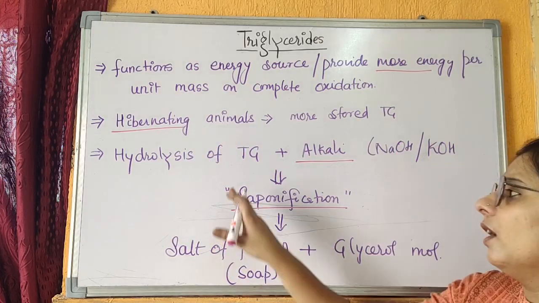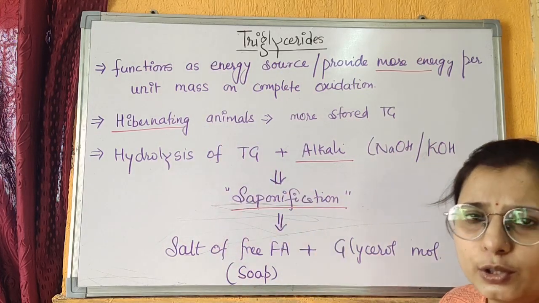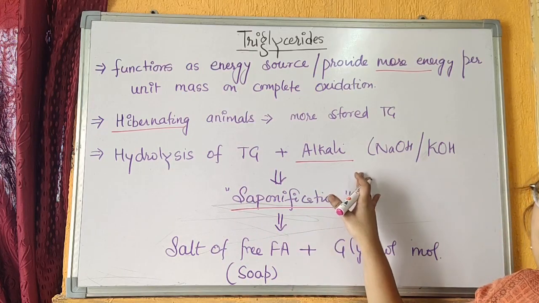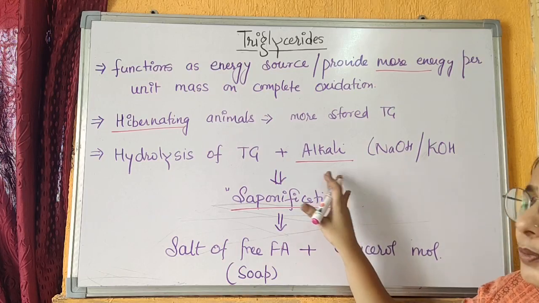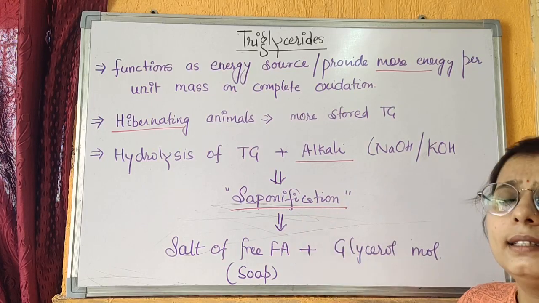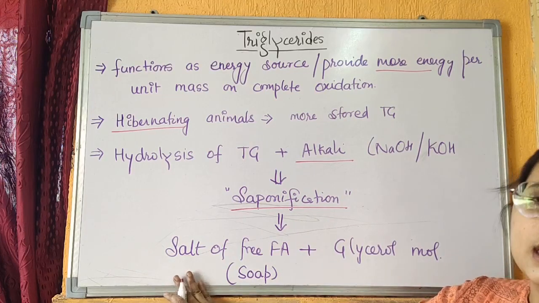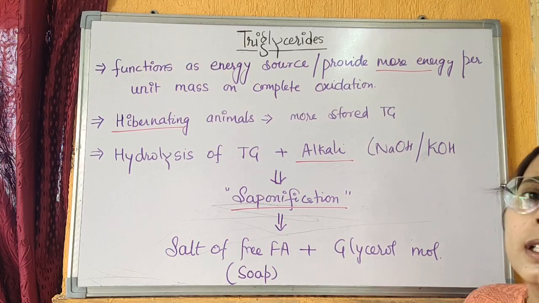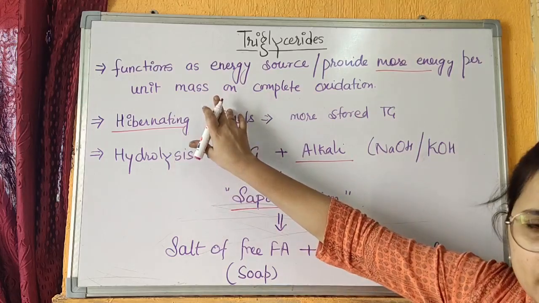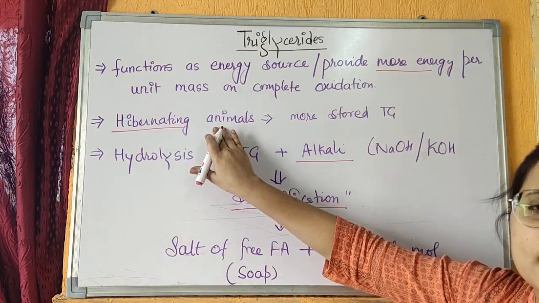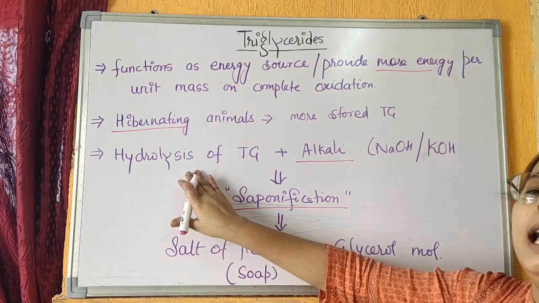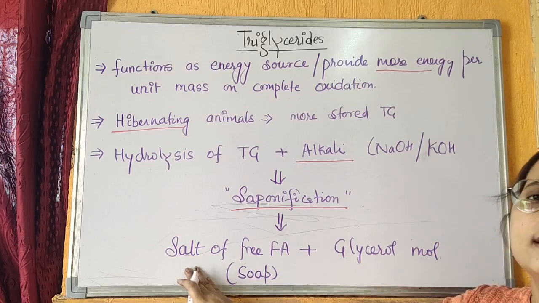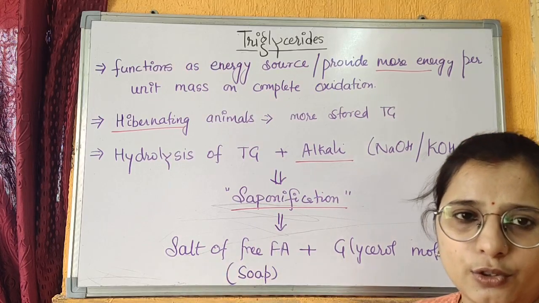When we hydrolyze a triglyceride molecule, means we add water or separate the triglyceride molecule by the addition of water with alkali NaOH or KOH, this process is called saponification, and after saponification it gives the salt of fatty acid that is called soap, and glycerol molecule. Thus triglycerides are the major source of energy, and in hibernating animals they are the major storage triglycerides, and after saponification or hydrolysis they give out the product that has the salt of free fatty acid and one glycerol molecule.